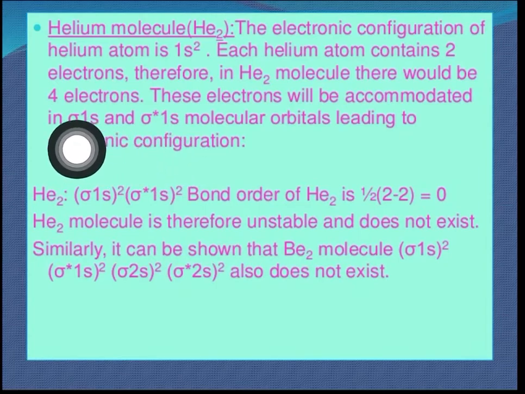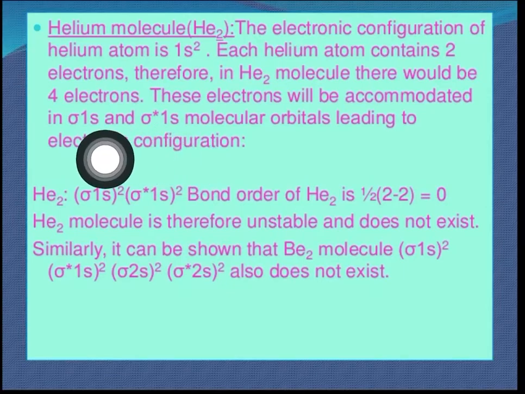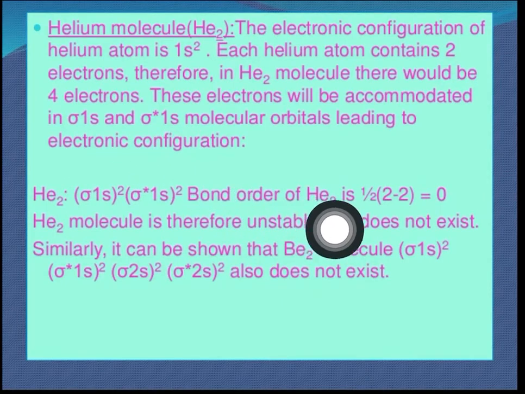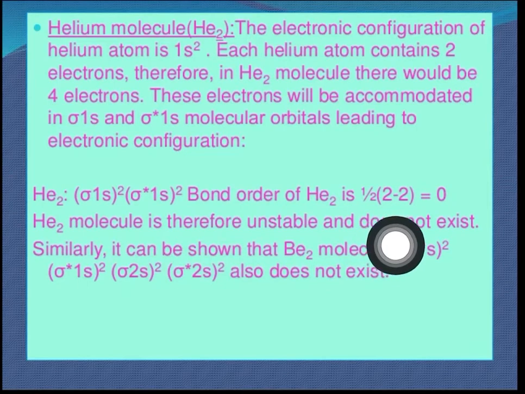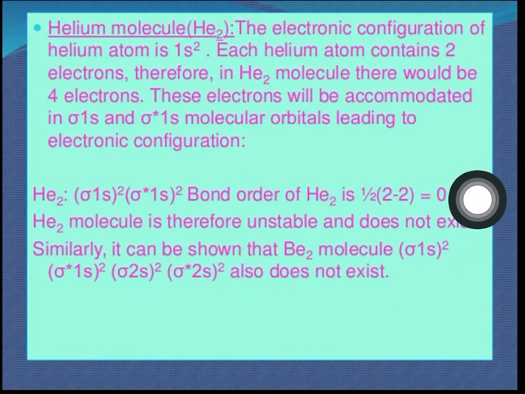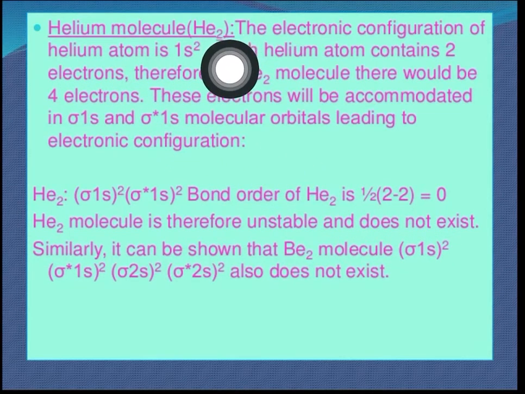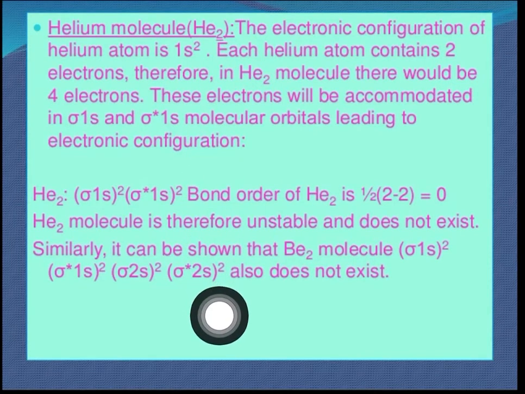So again, how will we calculate the bond order? Bond order will be half into bracket 2 minus 2. Why? Because 2 electrons in bonding and 2 electrons in anti-bonding. So what we see from this formula is half of 2 minus 2 is equal to 0. It means no such bond can form, and it is unstable. That's why we know that a molecule like helium 2 does not exist.